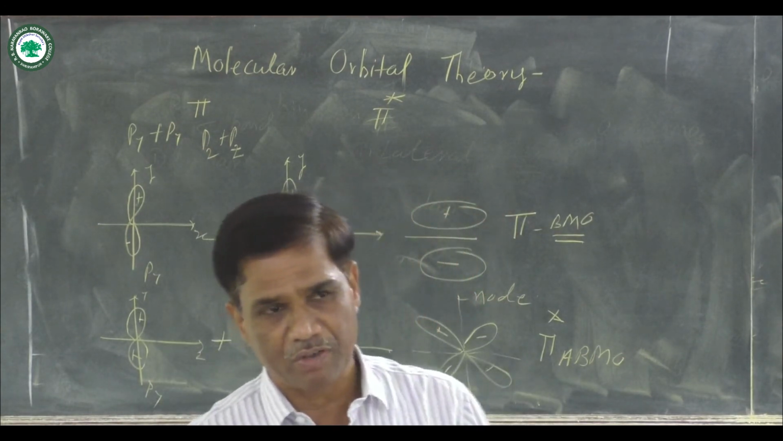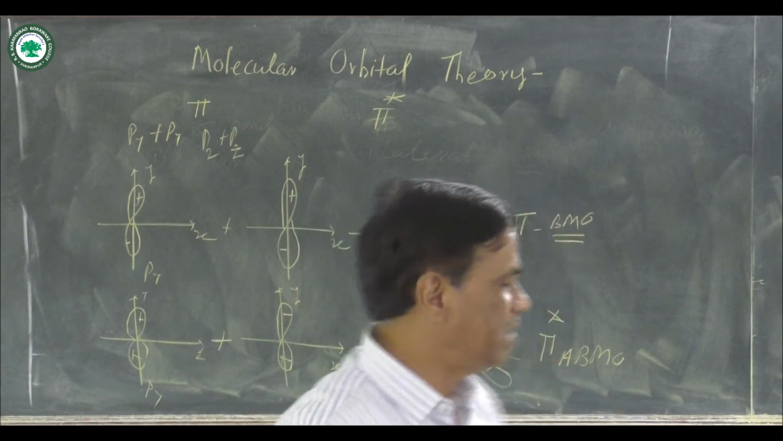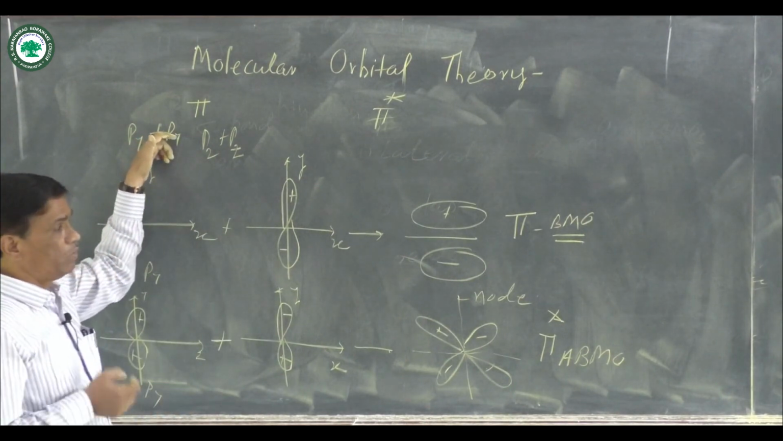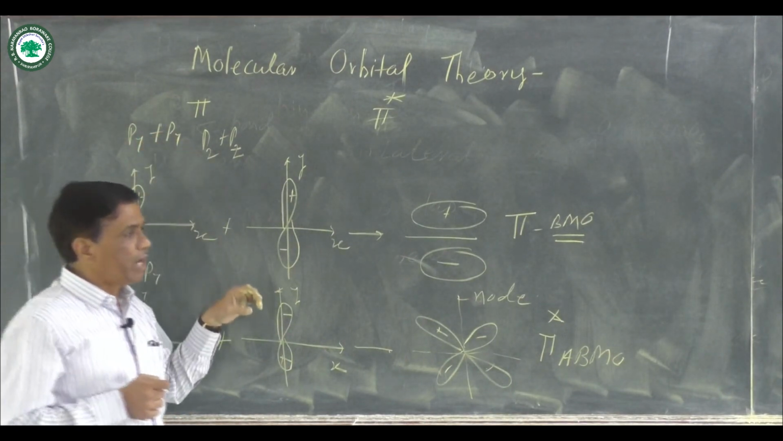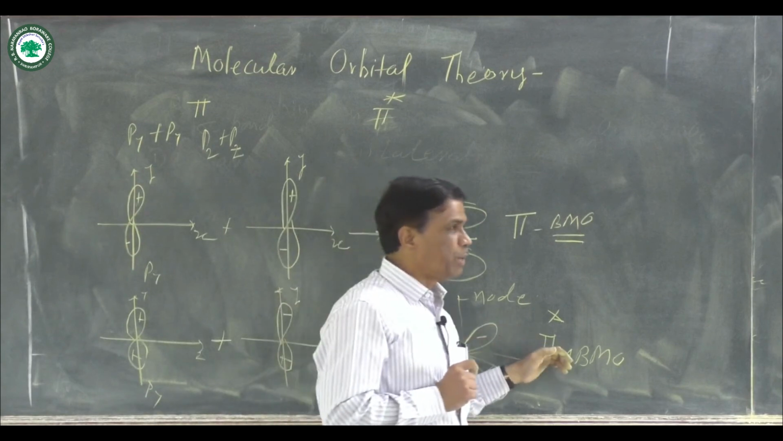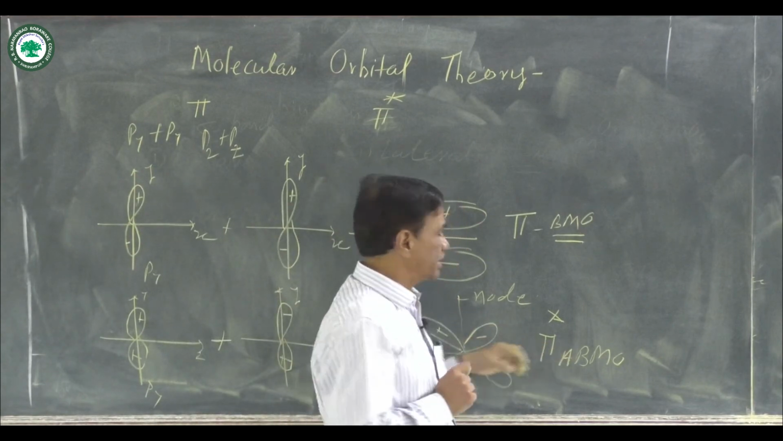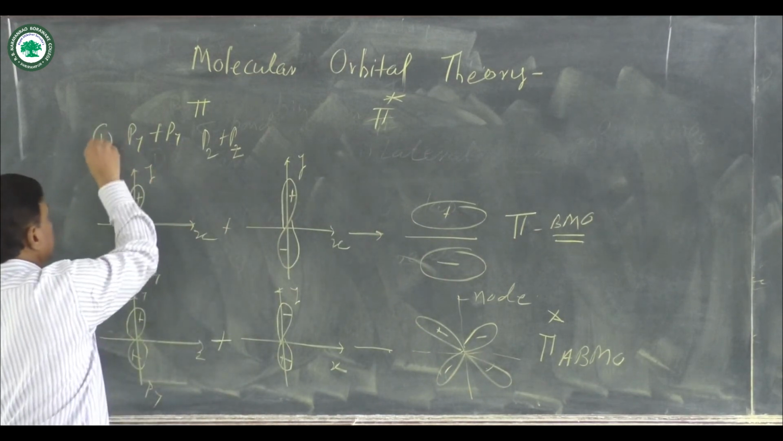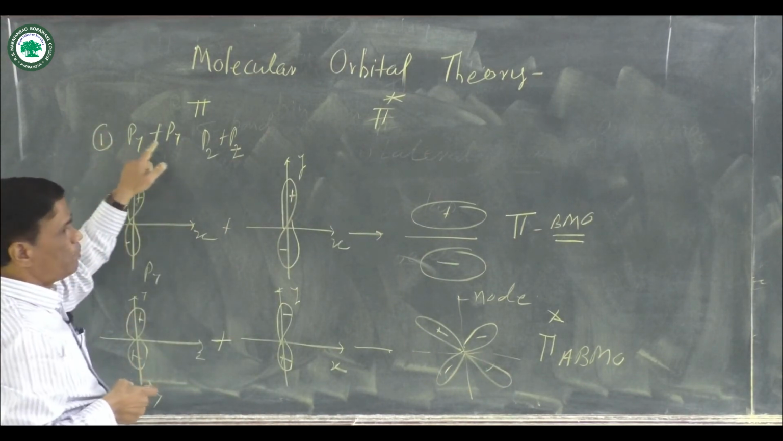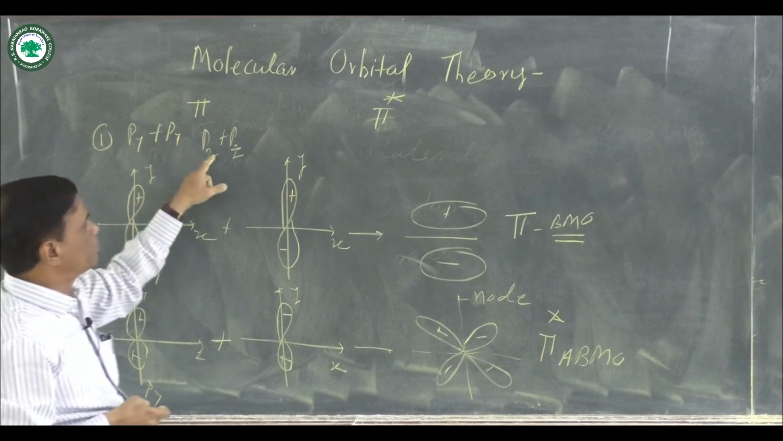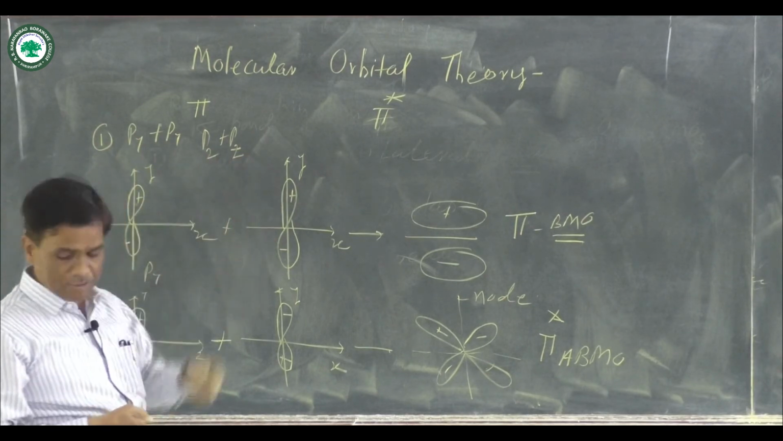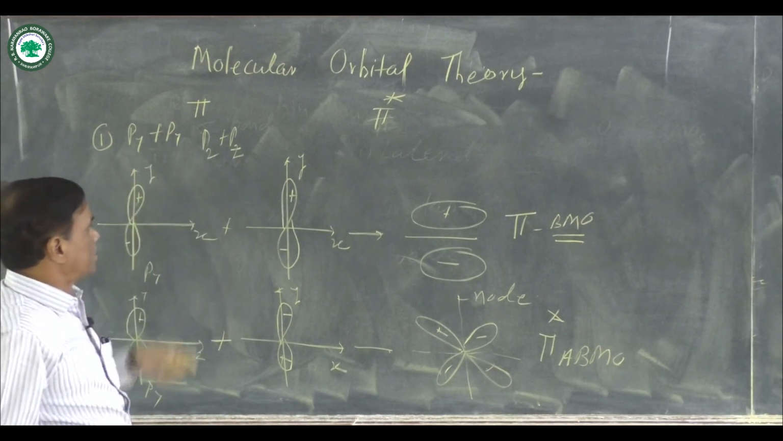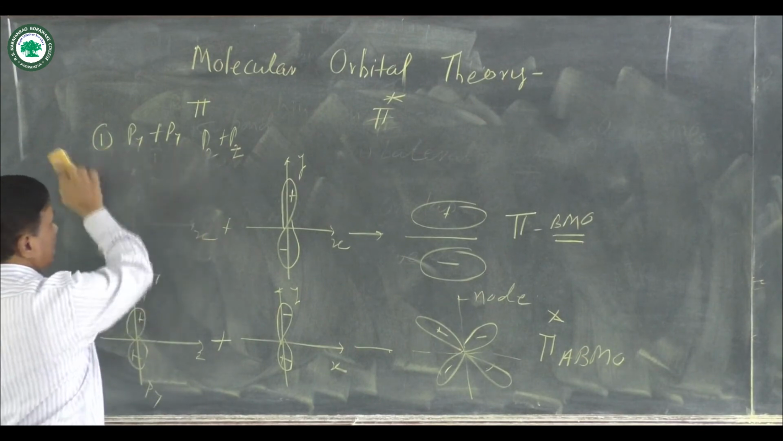In both cases there is a lateral overlapping of atomic orbitals, lateral meaning perpendicular to the direction of the axis, and such overlap is known as pi overlap. In pi overlap, pi bonding and pi star anti-bonding molecular orbitals are formed. These are examples where pi bond formation occurs: first is the py-py combination, second is the pz-pz combination. In such molecules, pi and pi star molecular orbitals are formed.